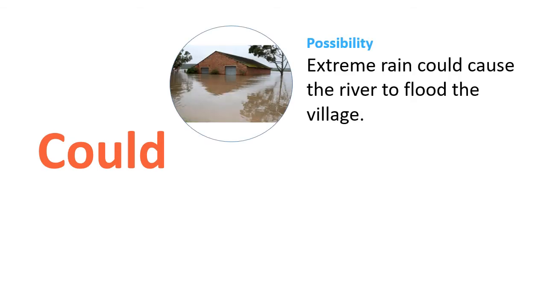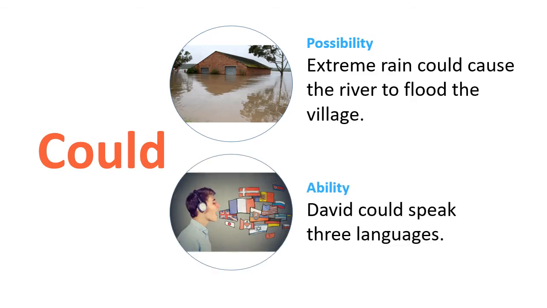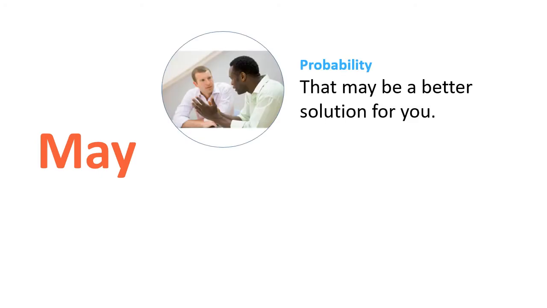For could, it can tell a possibility, like extreme rain could cause the river to flood the village. Also, we can use could to tell an ability, just like can. David could speak 3 languages. Next, may.